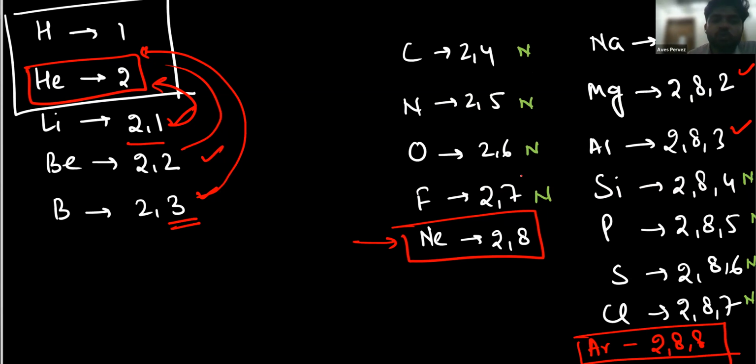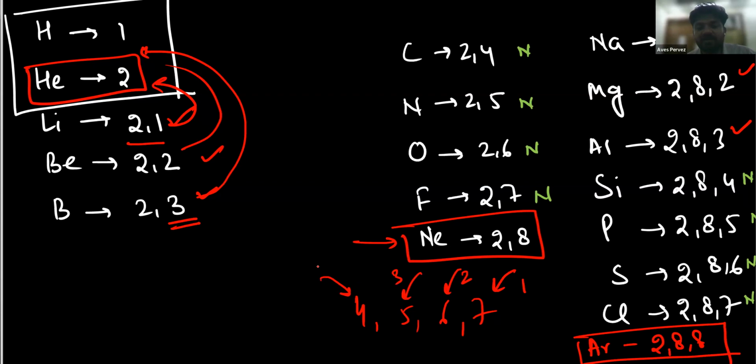So those which lose electrons are called metals. Why? Because they have 1, 2, or 3 electrons in their outermost shell, so they can easily lose them. But non-metals have 4, 5, 6, 7 in their outermost shell. So it will require only 1 in order to make 8, or only 2, or only 3. And in the case of 4, it neither gains nor loses, it shares. And sharing also comes under the non-metal category. Sharing of electrons.